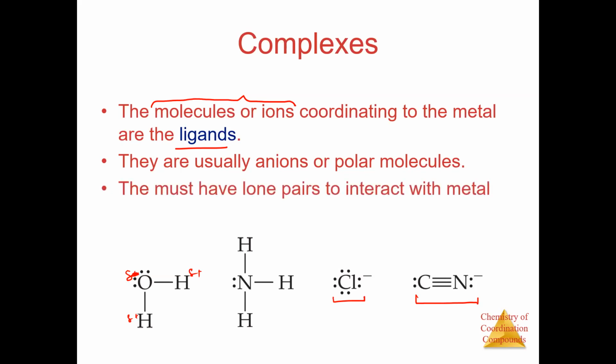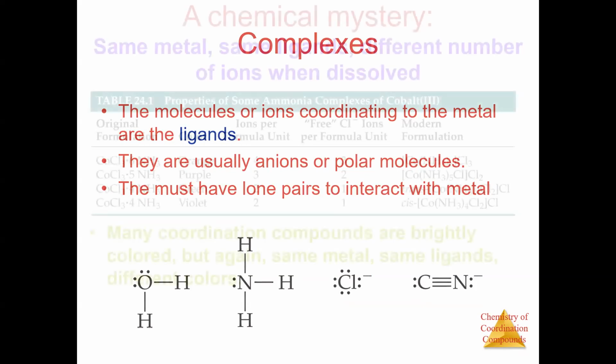They must have a lone pair to interact with the metal. So these should be electron rich, right? These will be electron rich and they will have lone pair electrons. So when they are polar, they should have lone pair electrons, and when they are charged, this charge itself signifies that it has some lone pair electrons which are not bonded anywhere, and those lone pair electrons they can give to the metal and form bonds, form coordinate bonds.